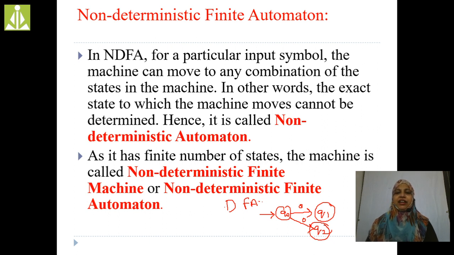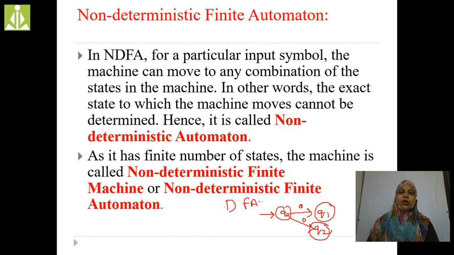In NDFA, for a particular input symbol, the machine can move to any combination of the states in the machine. In other words, the exact state to which the machine moves can't be determined. Hence, it is called non-deterministic finite automata. In DFA we have a finite number of states, meaning the machine is executed within a finite number of states.